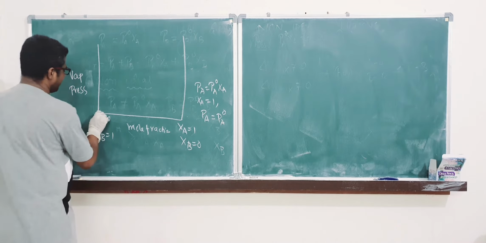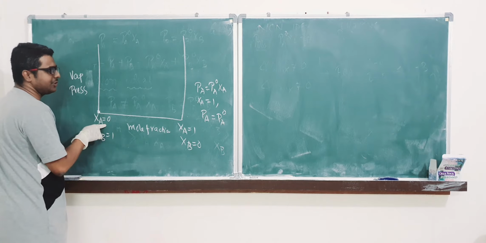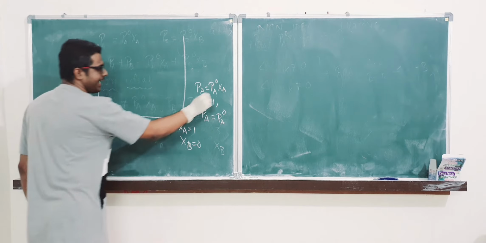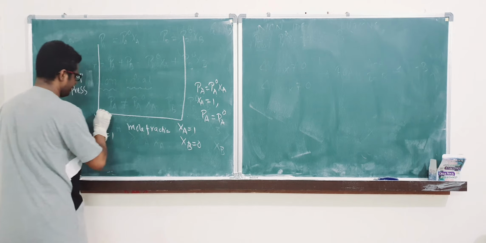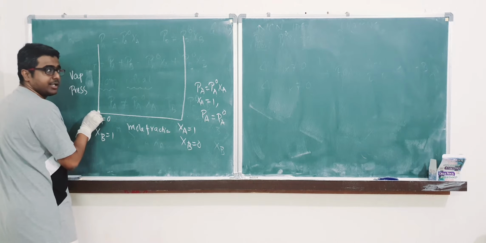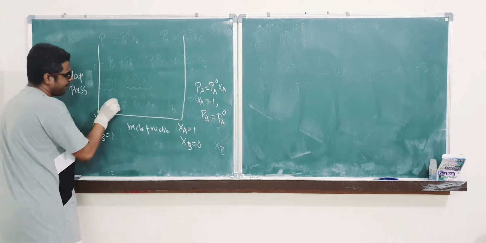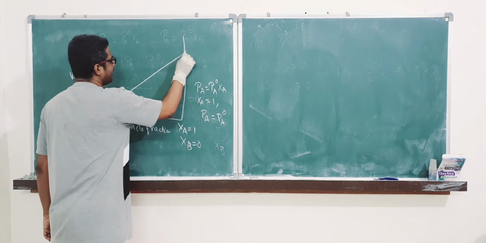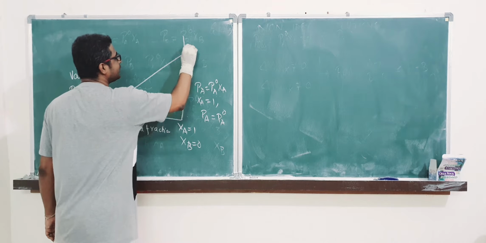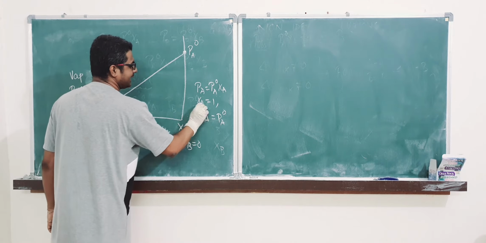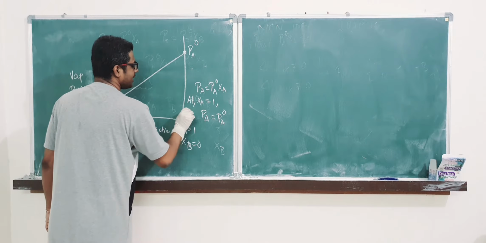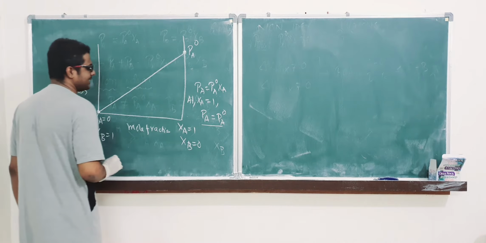If XA is 0, PA is 0, and as the mole fraction of A increases, PA also increases to a maximum at XA equal to 1. This point is PA naught.